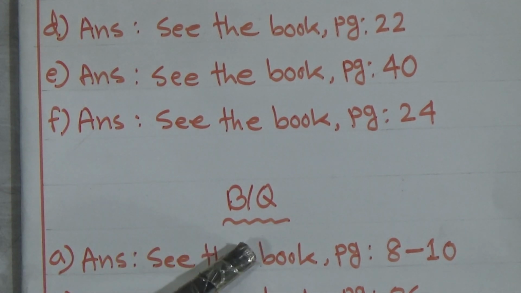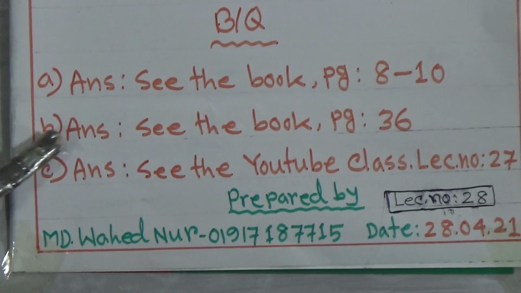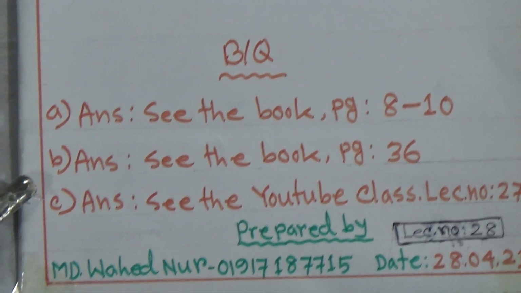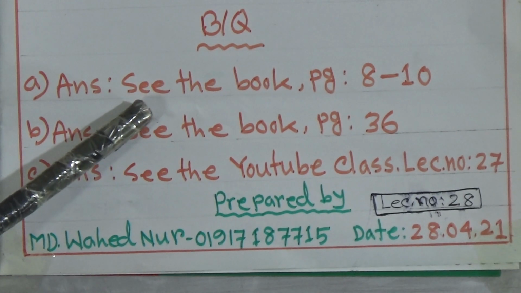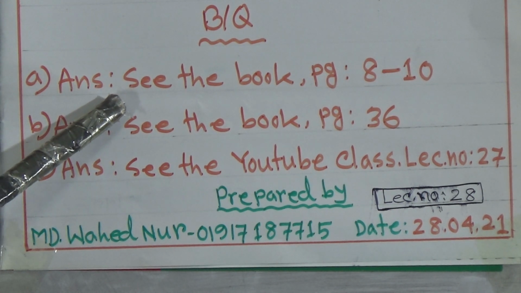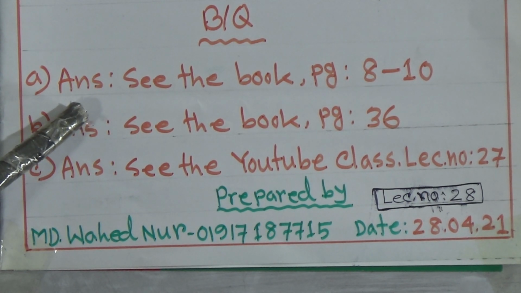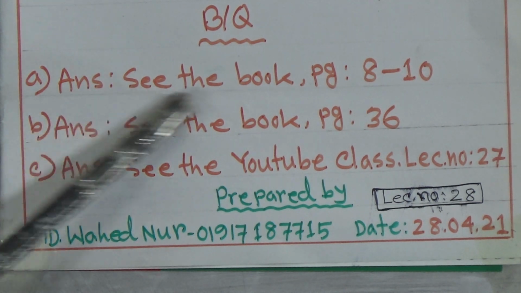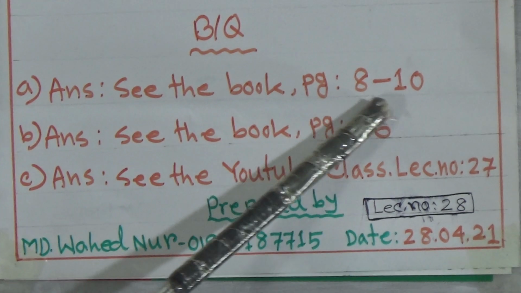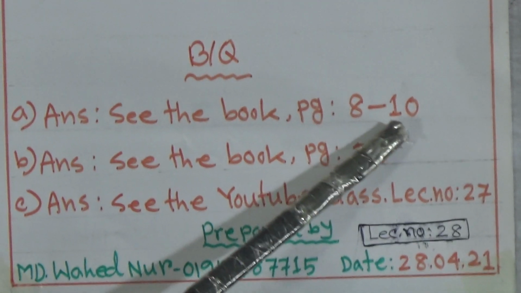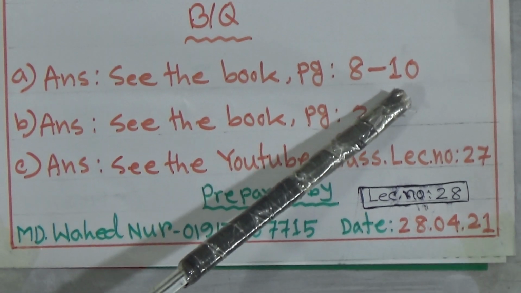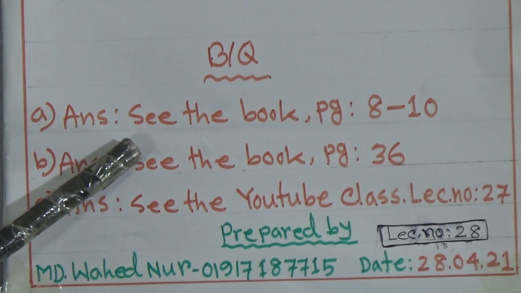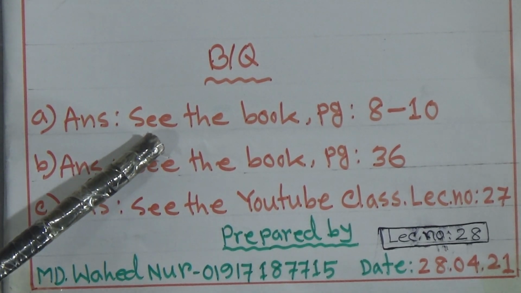Now BQ, broad question. Broad question number 1 is: write 5 attributive names of Allah in English with their meaning. My dear students, many times we have already finished this and I told you this is an important question, so you will get this answer in your textbook page number 8 to 10. Page number 8 to 10 means you have to see 3 pages: page number 8, 9 and 10. You have to write Allah's attributive names in English. No need to write in Arabic, and write with the English meaning.